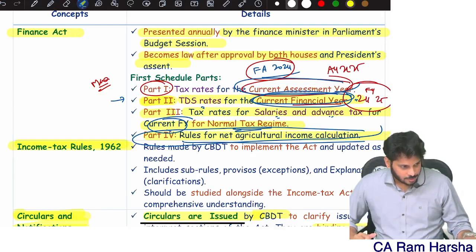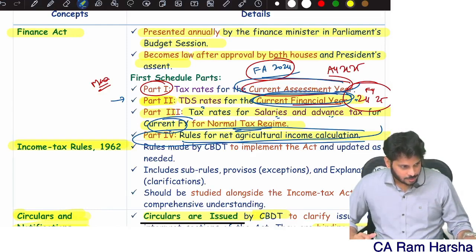Until now clear? Everybody? Now, how do you compute the tax amount on normal income? As a balancing figure. The tax amount on normal income is always computed on a balancing figure. If special income is 0, then total income itself is normal income. From total income, eliminate incomes which are taxable at a special rate. Whatever is left over is the normal income.